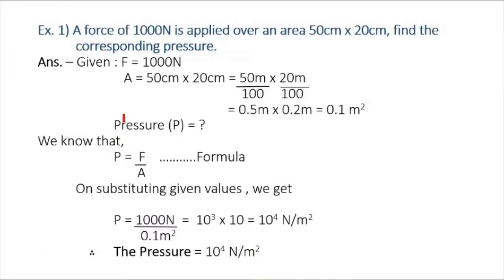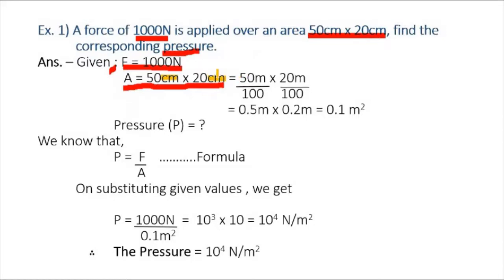First example, a force of 1000 Newton is applied over an area 50 cm by 20 cm. Find the corresponding pressure. Students, let's write first given. Here, force F is equal to 1000 Newton, and area A is equal to 50 cm by 20 cm. Students, here lengths are given in CGS units. We have to convert it first to SI units.